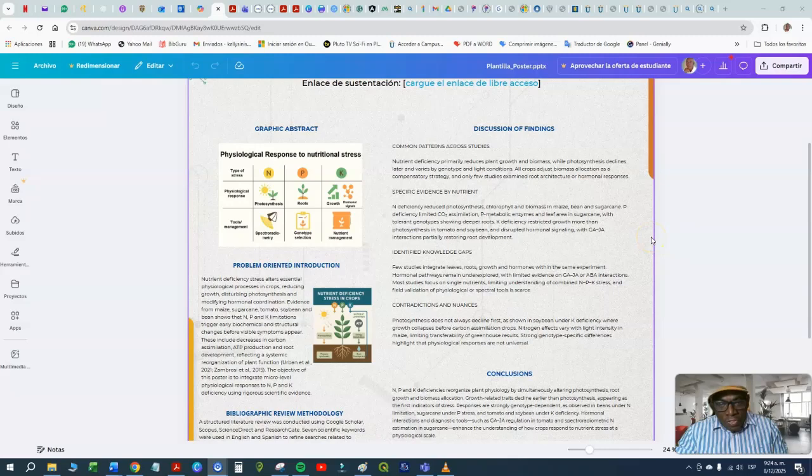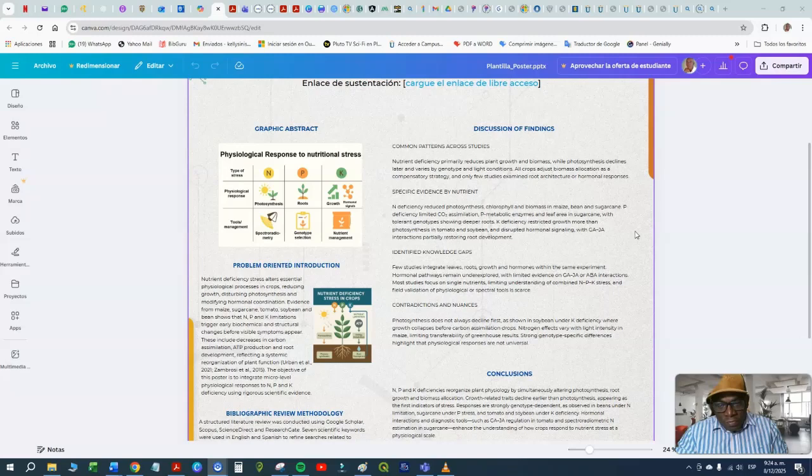Identified knowledge gaps. Few studies integrate leaves, roots, growth, and hormones within the same experiment. Hormonal pathways remain underexplored, with limited evidence on gibberellins and jasmonate or ABA interactions. Most studies focus on single nutrients, with limited understanding of combined nitrogen, phosphorus, and potassium stress, and field validation of physiological or spectral tools is scarce.